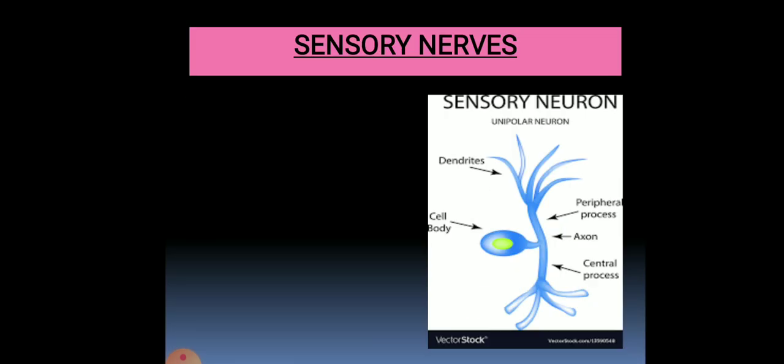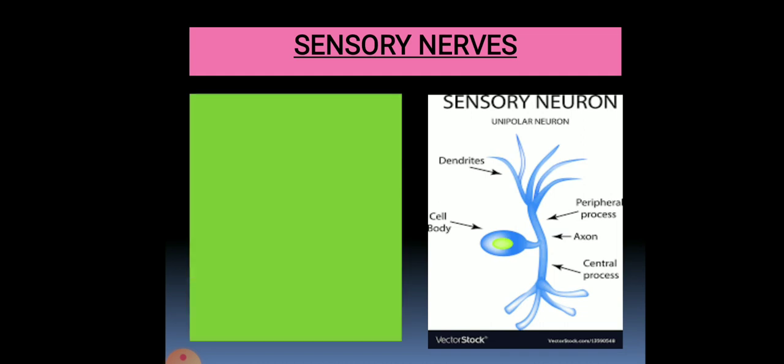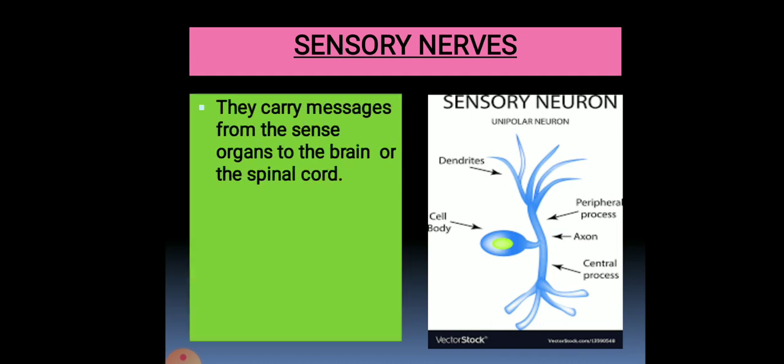Now we are going to study about the sensory nerves. Got it? So it is clear from its name only. Sensory means sense organs. It is attached to the sense organs. They carry the message from the sense organs to the brain or the spinal cord. So from where do they carry the message? They carry the message from the sense organs, just like nose, skin, eyes. So these are the sense organs. So they take the message from the sense organ to the brain or to the spinal cord.